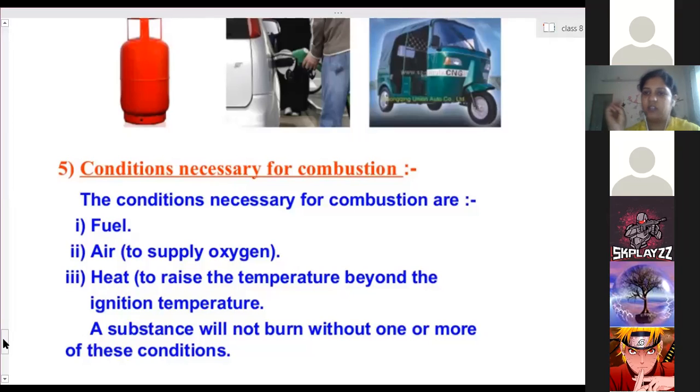So there are 3 important conditions necessary for a substance to undergo combustion. One is air. The second is having a combustible substance, which we call fuel. So it should be a fuel. And the third one is that it should reach its ignition temperature. Is it clear? Yes, ma'am. So if any one of these 3 conditions is not present, then the substance won't undergo combustion.